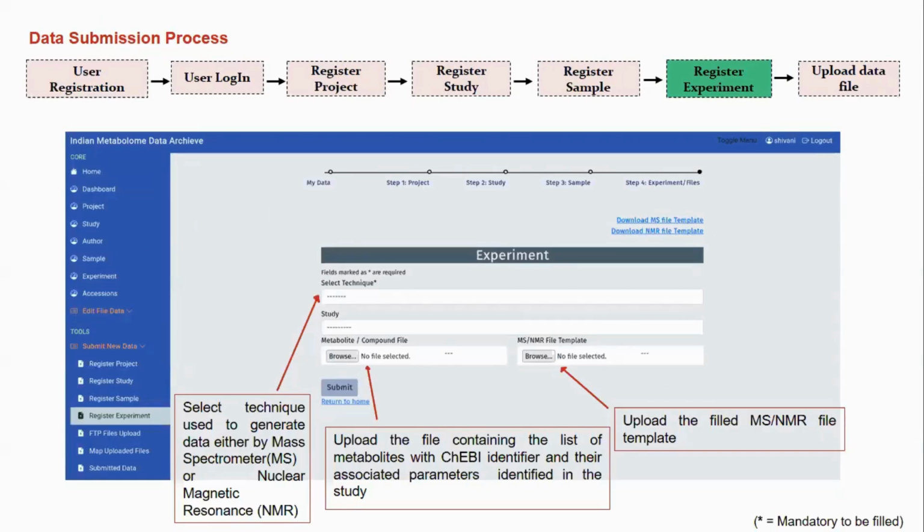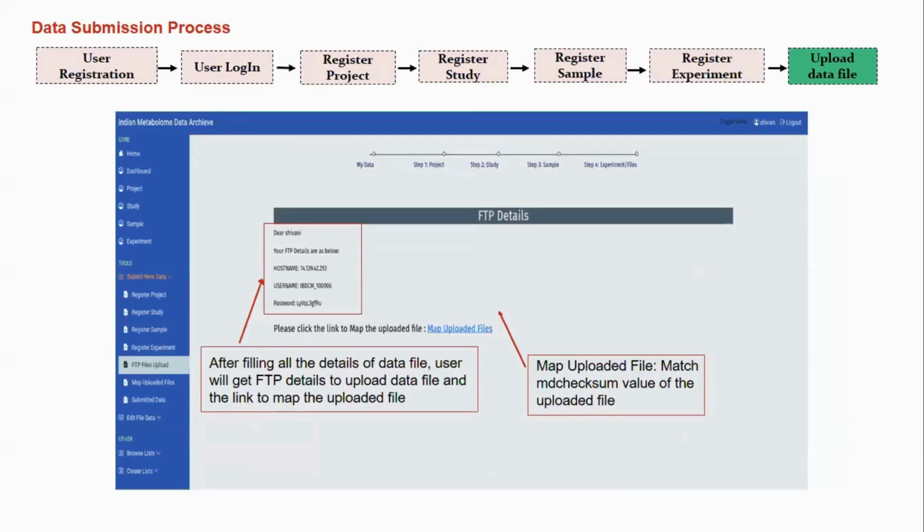In the experiment registration, the user has to select the analytical technique they used to generate the metabolomics dataset, MS or NMR. Then they have to upload the metabolite compound file containing the compounds identified during their study, and then upload the metadata-filled experiment file in the MS or NMR section. After the experiment registration, the user will get FTP details on their system, and these FTP details have to be filled in FileZilla for the successful transfer of the data files.